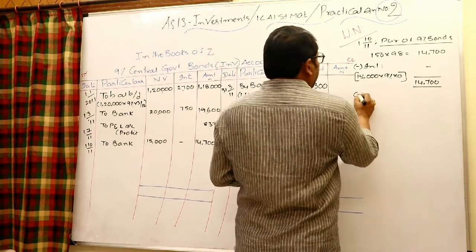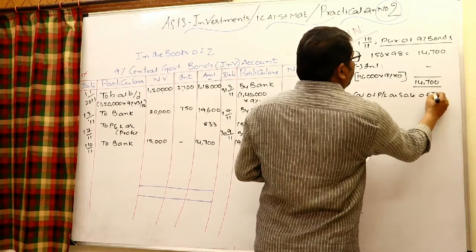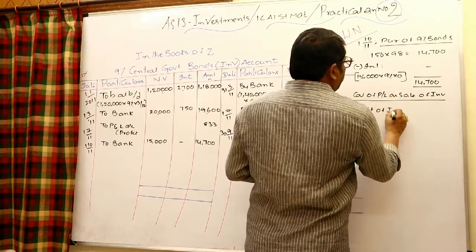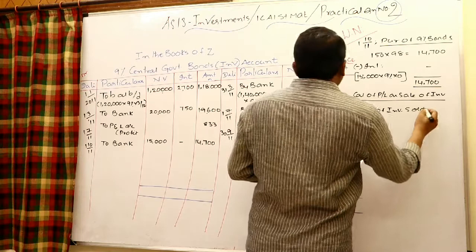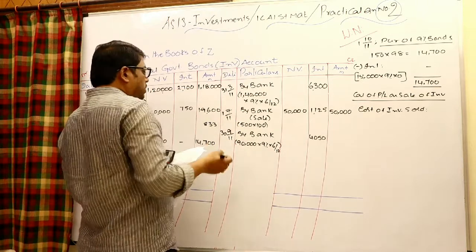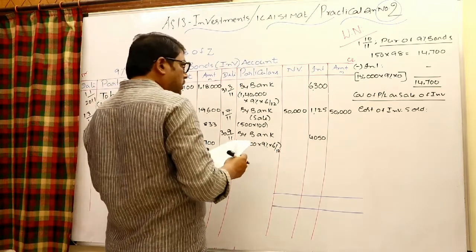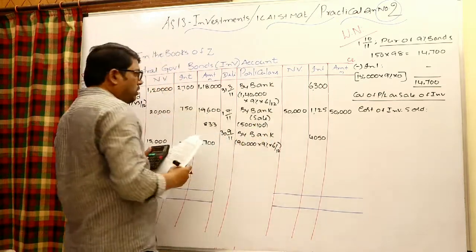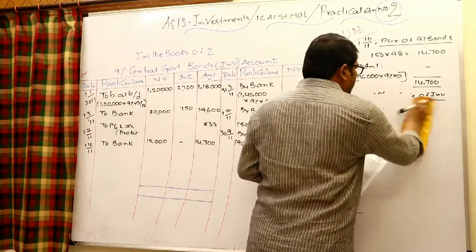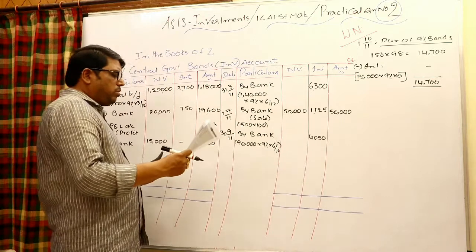Let us work out again the calculation of profit or loss on sale of investments. Again I would like to know the cost of investments sold, first in first out. Out of 1200 earlier sold 500, still 700 is there. Sorry, that is a purchase. Only in case of sales, profit or loss is to be recognized. This is a purchase. Next, the last transaction is sales, and there you may work out profit or loss.